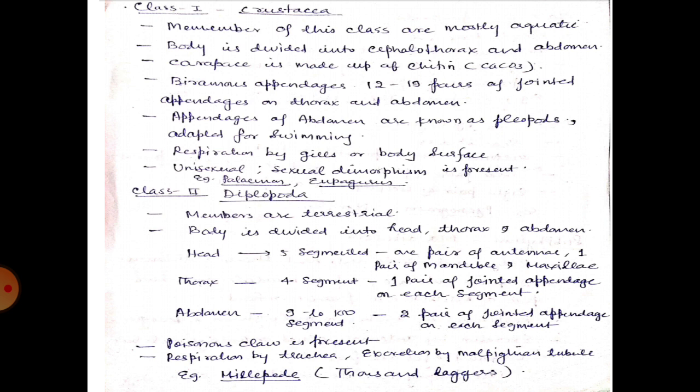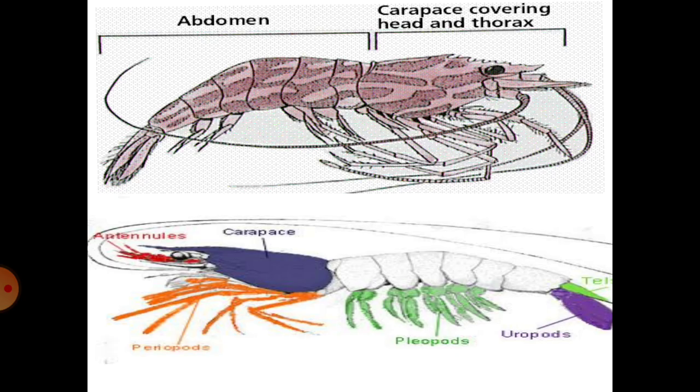Biramous appendages means these appendages fork from the basal protopodite to form two branches. Inner is endopodite and outer epipodite. Appendages of abdomen are known as pleopods, adapted for swimming. Respiration takes place by means of gills. These are unisexual. Sexual dimorphism is present. Example is Palaemon and Eupagurus. In this figure, you can see the body is divided into cephalothorax and abdomen, and the appendages are biramous.